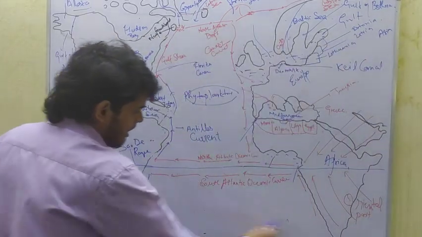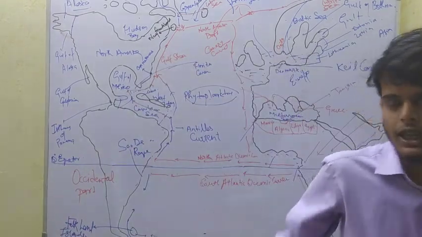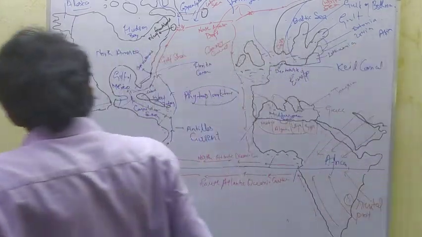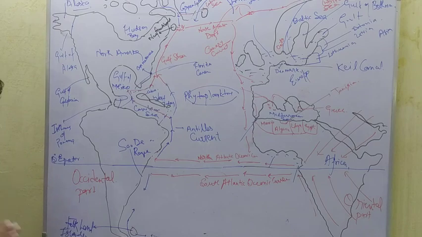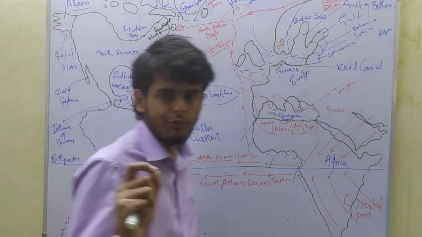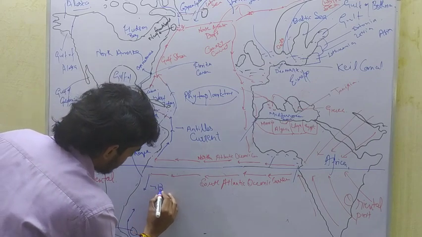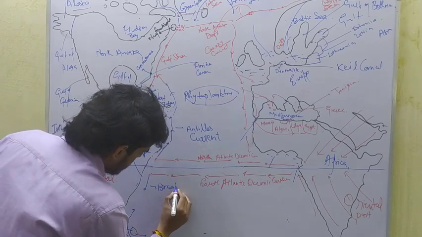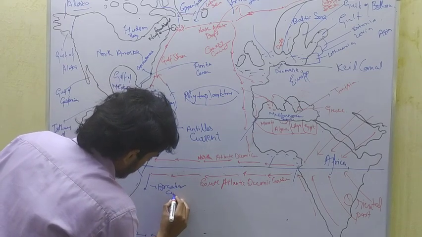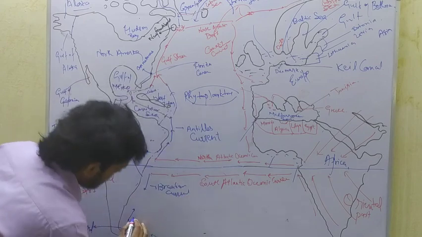So this is the Antarctic Ocean, and from the Antarctic Ocean the cold Falkland current moves northwards and meets the Brazilian current. So this is the Brazilian current, and this is the Falkland current.